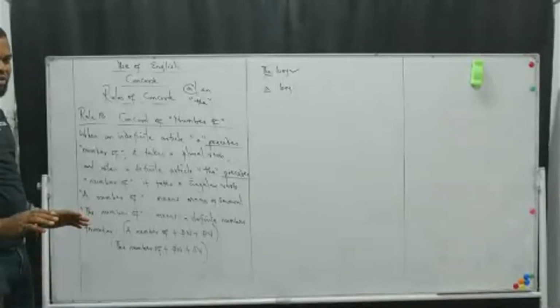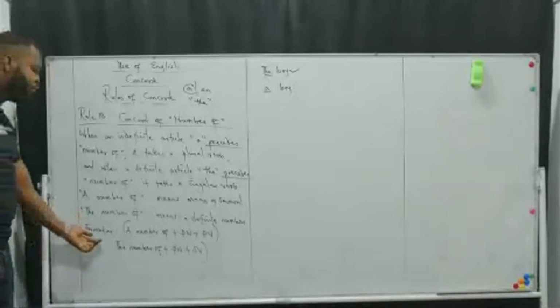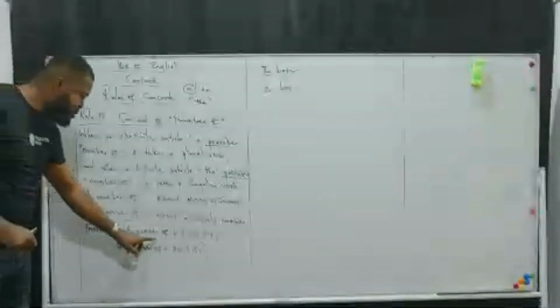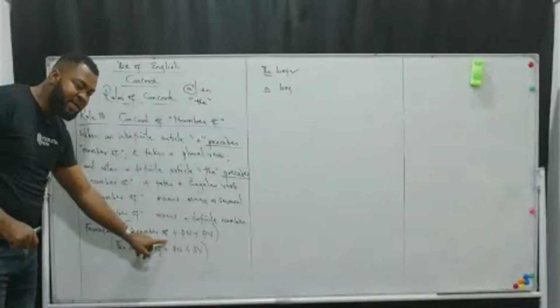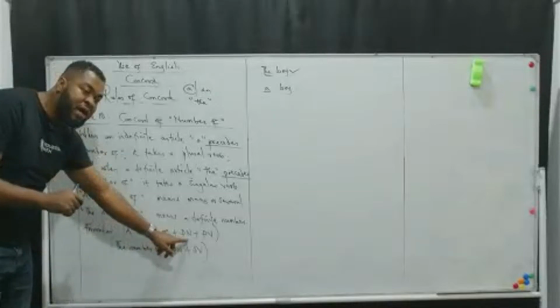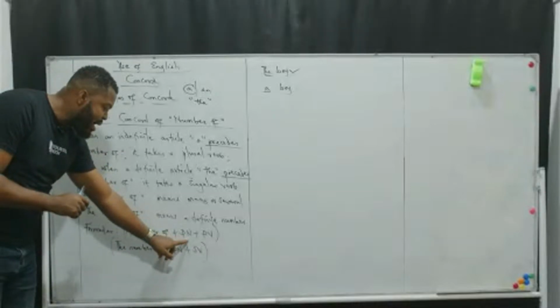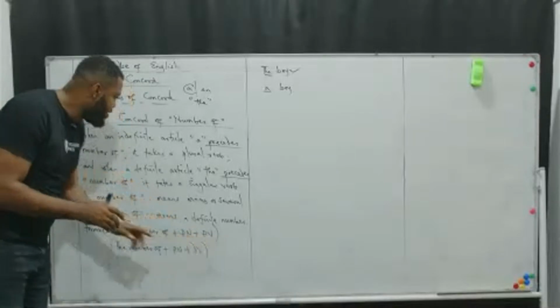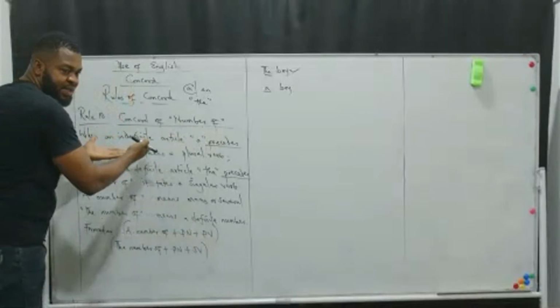Are we good? I even went as far as giving you a formula to make it very clear. A number of must be followed by a plural noun plus a plural verb. Yes or no?